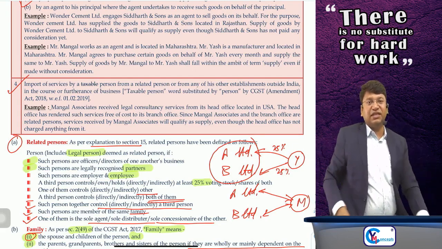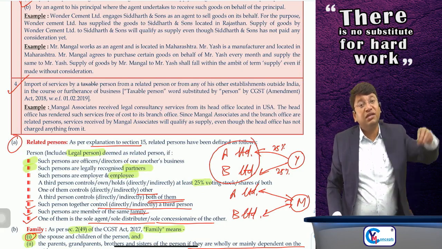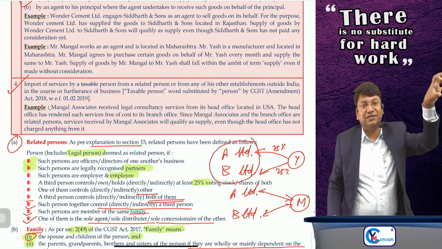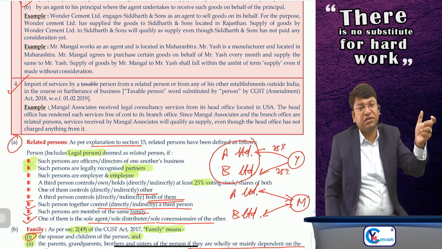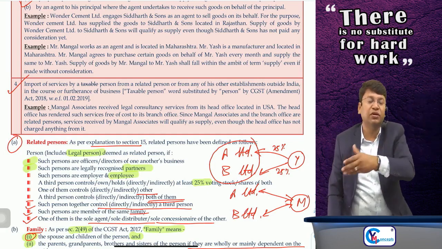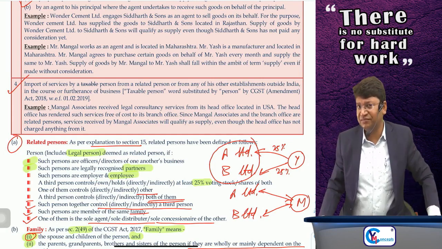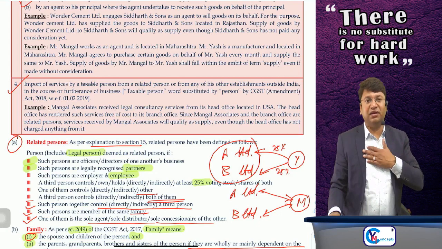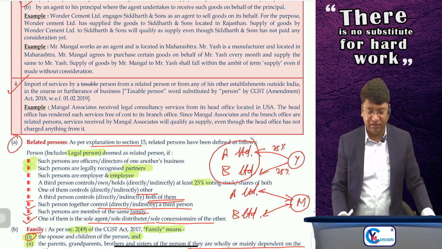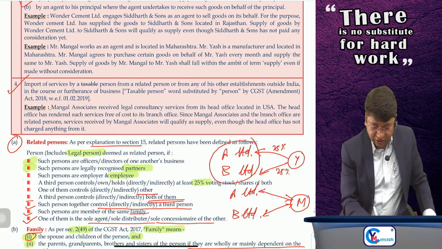At the same time, if we change the example, if your distinct establishment located outside India or any other related person who is covered in the definition of related person is providing services from outside India to you in the course or furtherance of your business, although it is without consideration, yes, it will be supply. And the recipient who is importing those services need not be a registered person. Earlier,